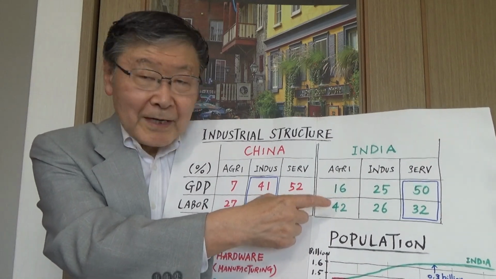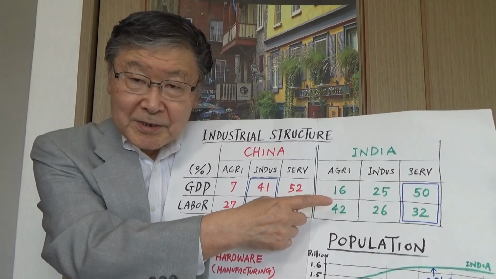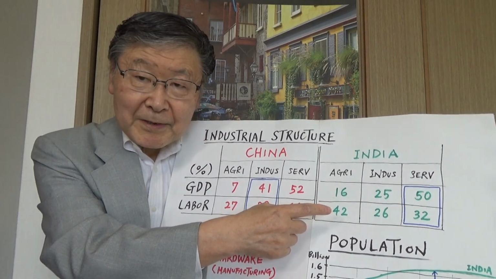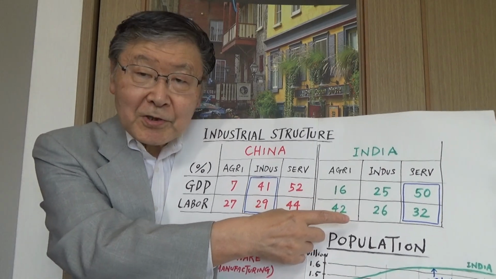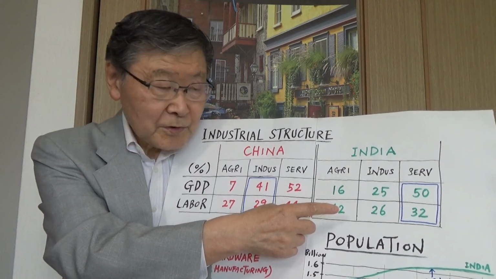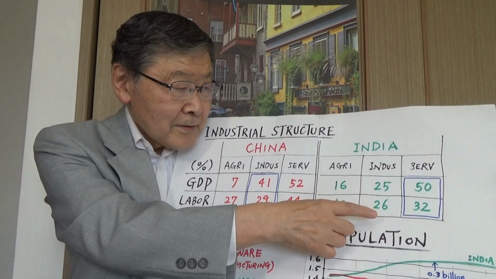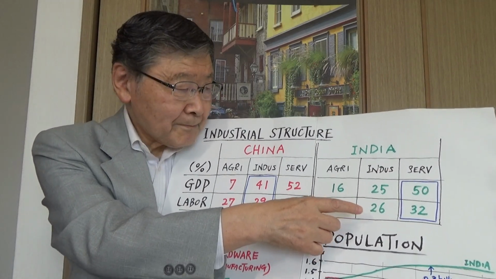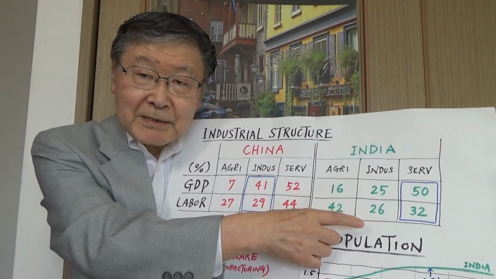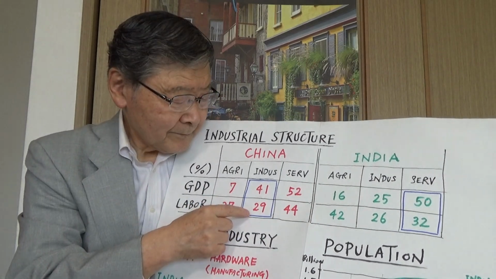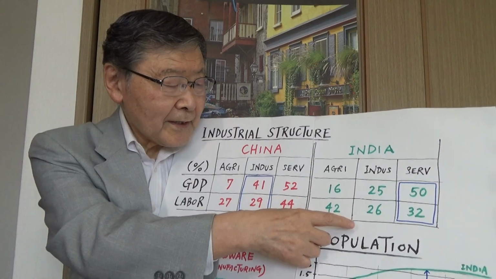in India, that's in services where the very efficient activities are taking place. 32% of total workers is producing 50% of GDP. So in service industries, India is more efficient than China. Whereas in manufacturing, China is more efficient than India.